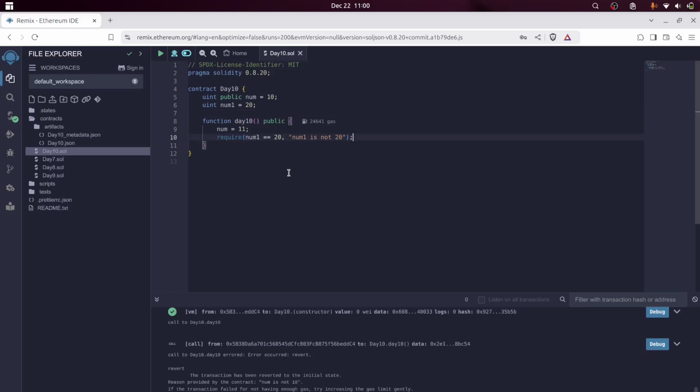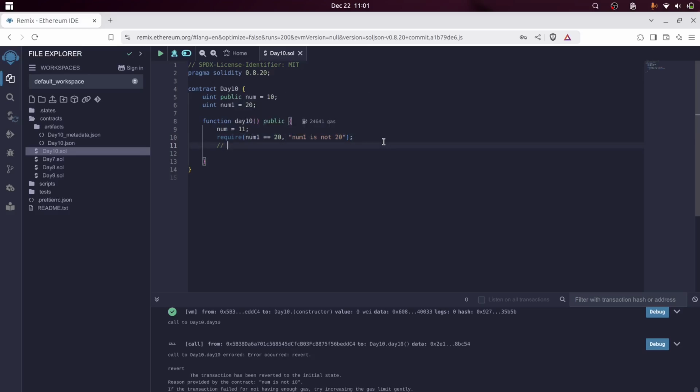So this is a basic example of a require statement. Let me explain what it does first. First of all, it modifies our state variable num, and after that it checks the require statement condition, like if num1 is equal to 20. As you can see, require is just a global function which we call with two arguments. If num1 is 20, it will go forward with any other statements afterwards. And if the condition is false, it will revert the transaction and return this message.